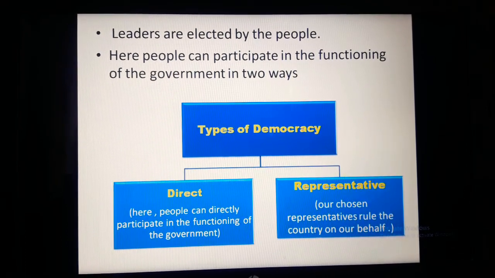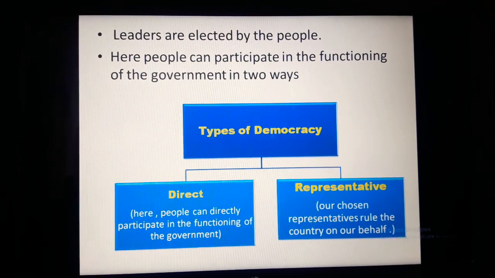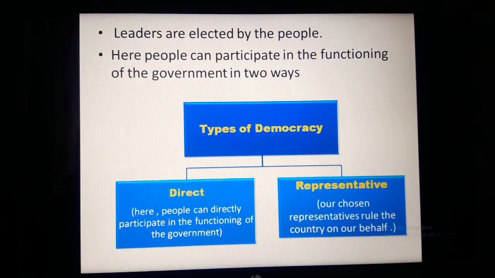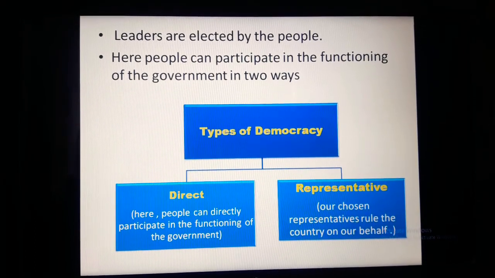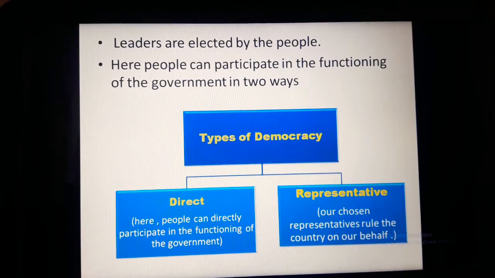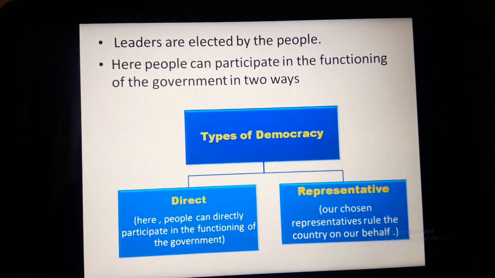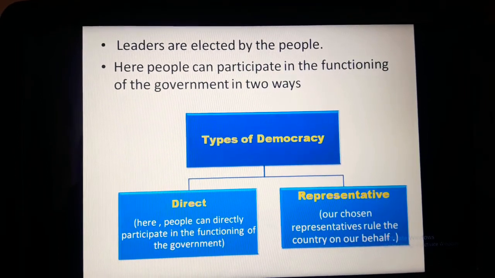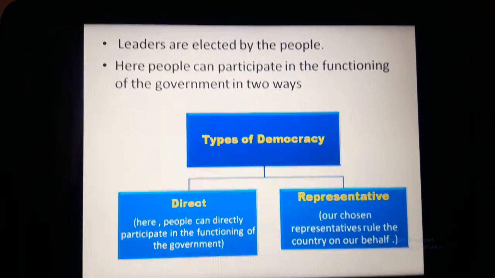Earlier, you know, even elections were not there. The size of the countries was small, the population was small, so people could directly participate in the decision making process. But nowadays, with the increase of population and complications of life, people do not participate in the functioning of the government directly.